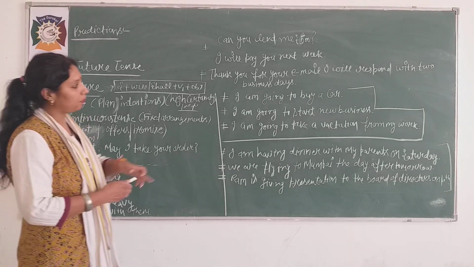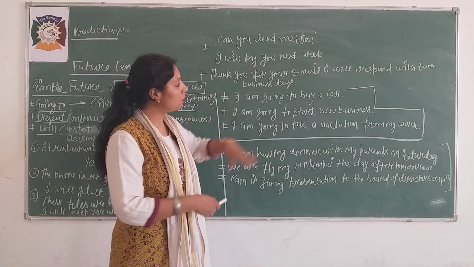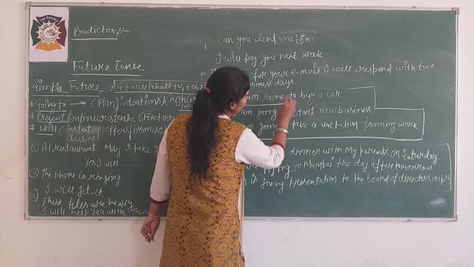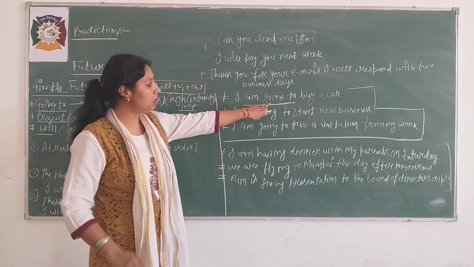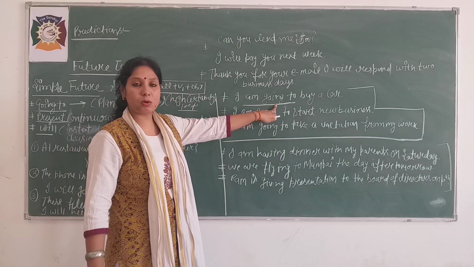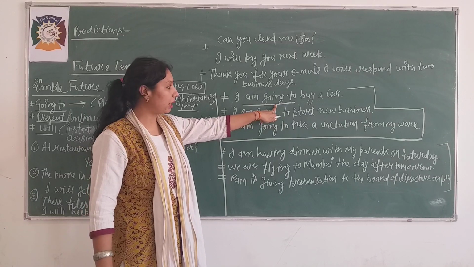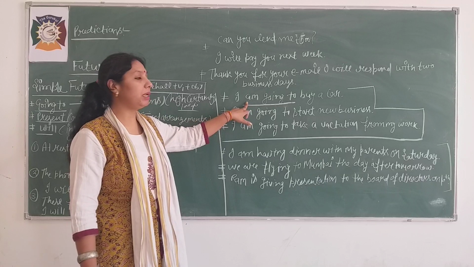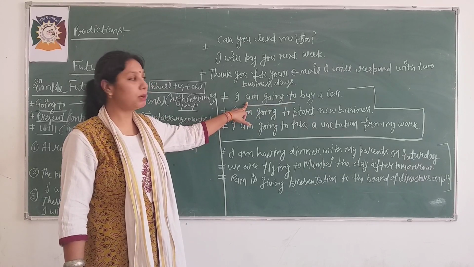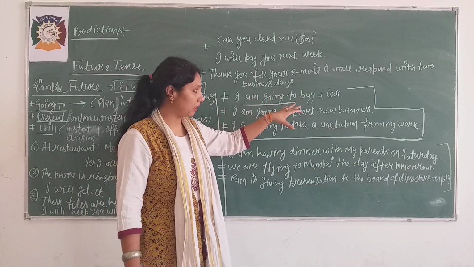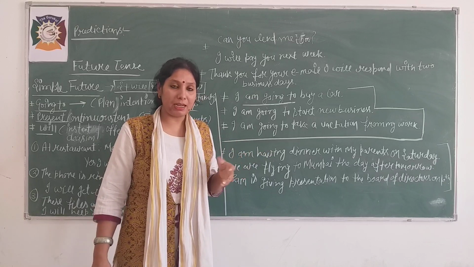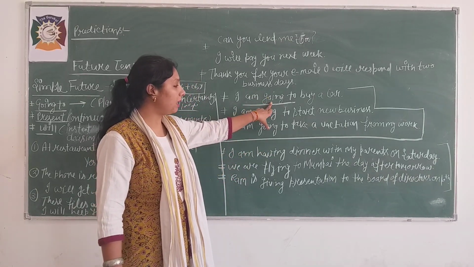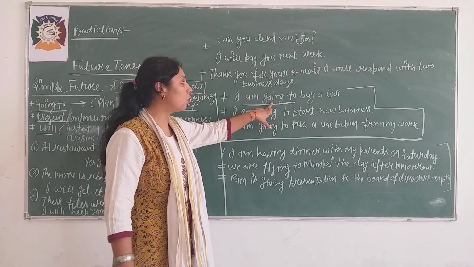Clear? See, some examples are here to understand this. Going to: I am going to buy a car. See, I am using here going to and this tense is also related to future. I am going to buy a car. It means firstly you have made your plan to buy a car. You can't say instantly, I am going to buy a car. Planning should be there, so that's why we should use going to.